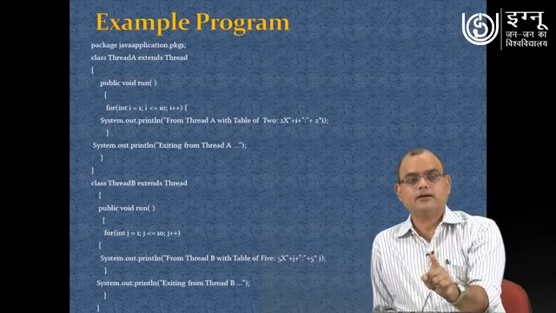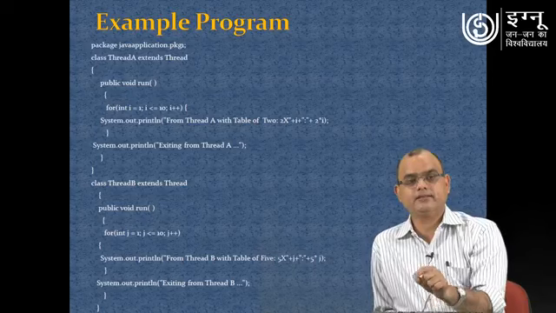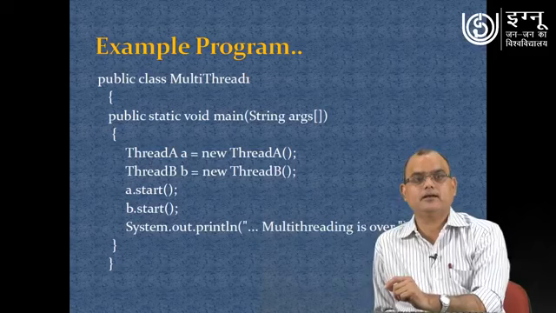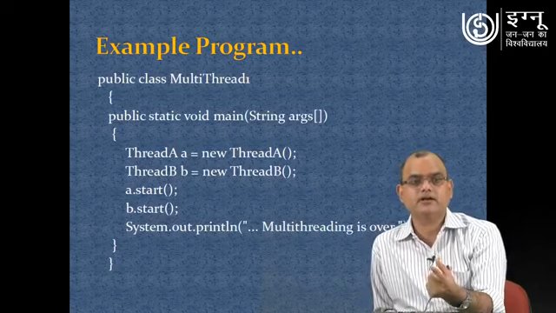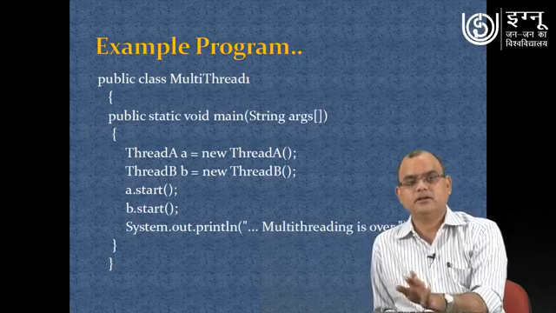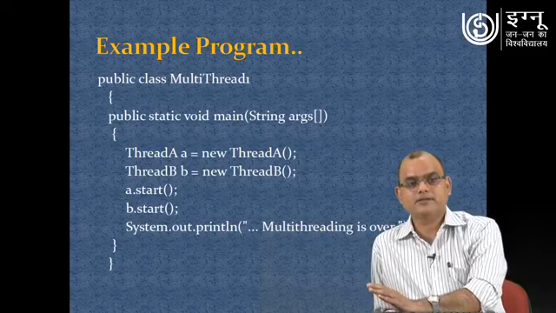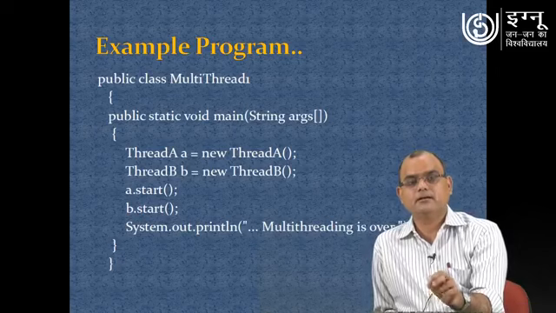We have created two subclasses, Thread A and Thread B. Now you have created your own class for executing, and in that your main method is there. You created object A of type Thread A, meaning your subclass Thread A has been used to create one object. Similarly the Thread B subclass has been used to create another object.